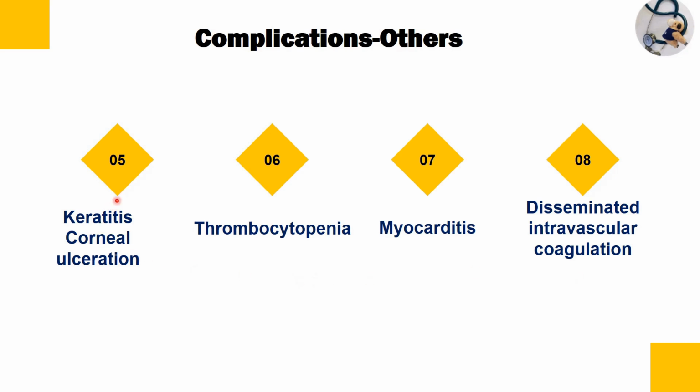Another complication is in the eyes, which is known as keratitis, and due to the corneal ulceration, the child may become blind. There can be thrombocytopenia. In the heart, there can be myocarditis, and there can be disseminated intravascular coagulation.